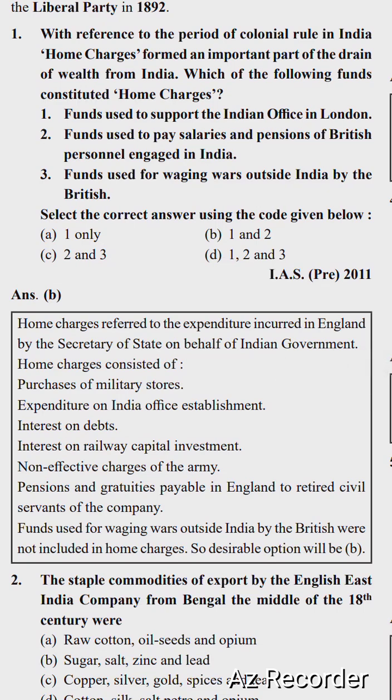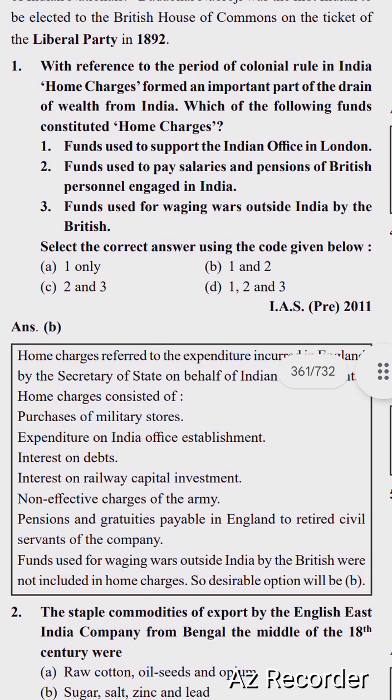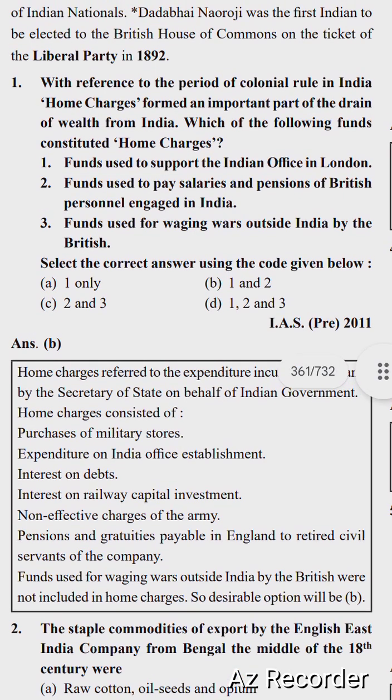With reference to the period of colonial rule in India, home charges formed an important part of the drain of wealth from India. Which of the following funds constituted home charges? Options are: 1, funds used to support the Indian office in London; 2, funds used to pay salaries and pensions of British personnel engaged in India; 3, funds used for waging wars outside India by the British. Select the correct answer using the code given below. Options are only 1, 1 and 2, 2 and 3, 1, 2 and 3. Right option is option number B, 1 and 2.